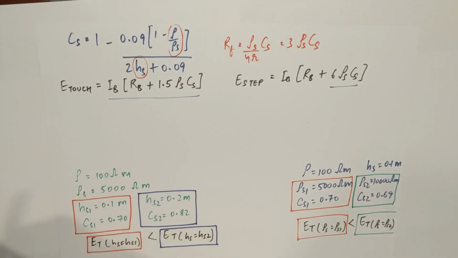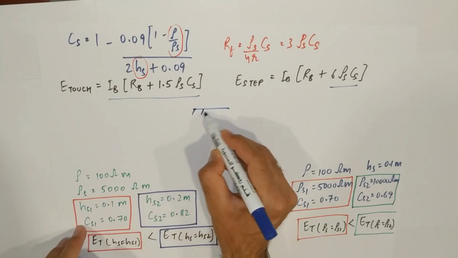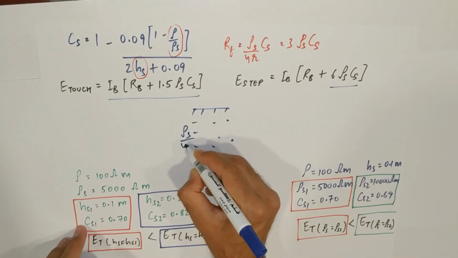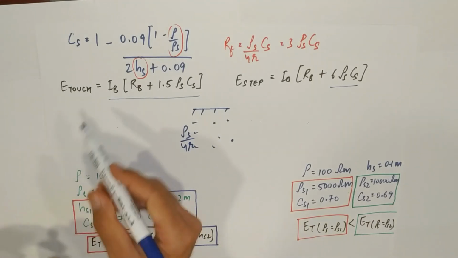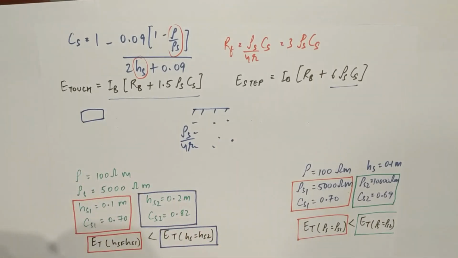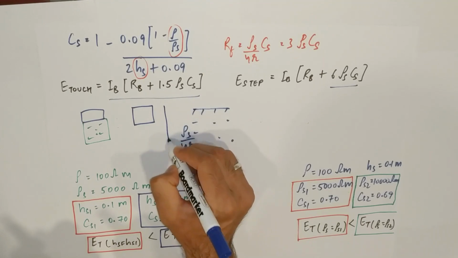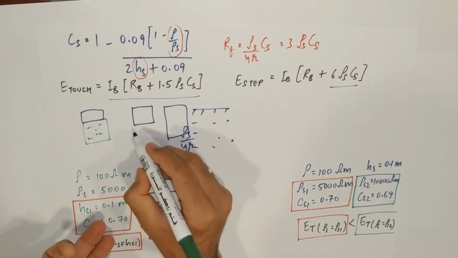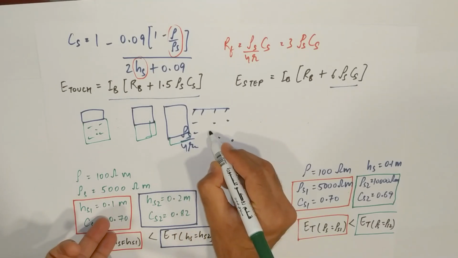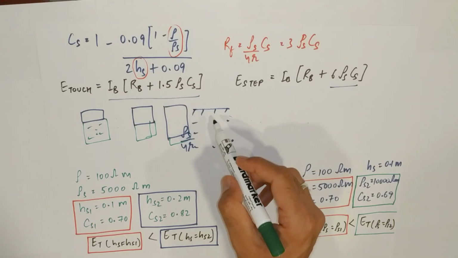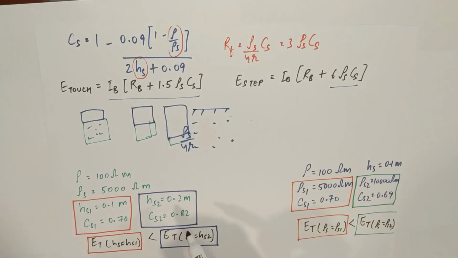Suppose this is your final layer, which we saw is having a formula rho by 4r. If you have some thickness of surface layer resistivity and rest is your soil, and if you increase this thickness and go on increasing, you will be coming more and more closer to this value, that completely uniform soil with resistivity rho s.